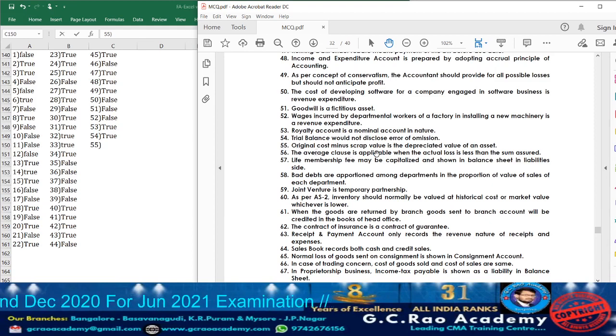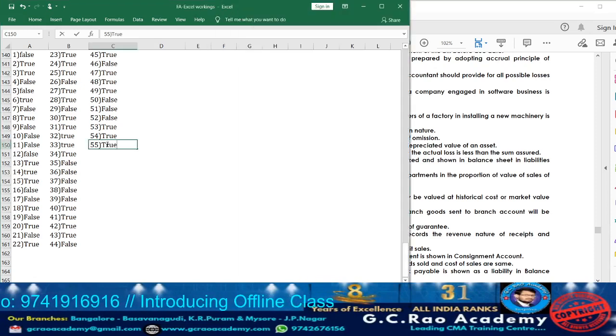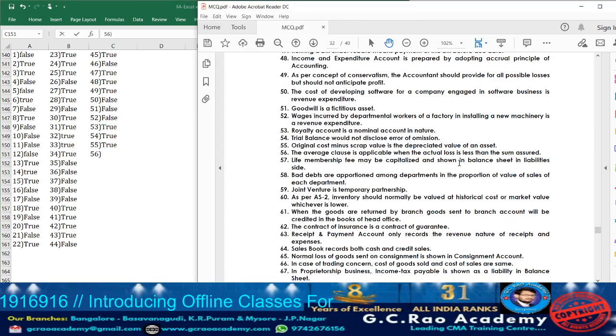What they are telling? Original cost minus scrap value is a depreciable value of an asset. Yes. Means from the original cost, if we deduct the scrap value, we are going to obtain the depreciable value of the asset. So accordingly, again it is true. Next, moving on to statement 56. What they are telling? The average clause is applicable when actual loss is less than sum assured. False. The average clause will be applicable in the case of underinsurance. Okay, so accordingly the statement is false.